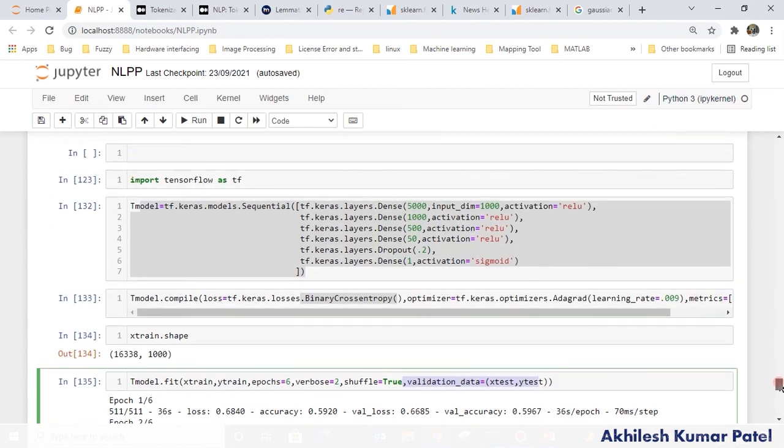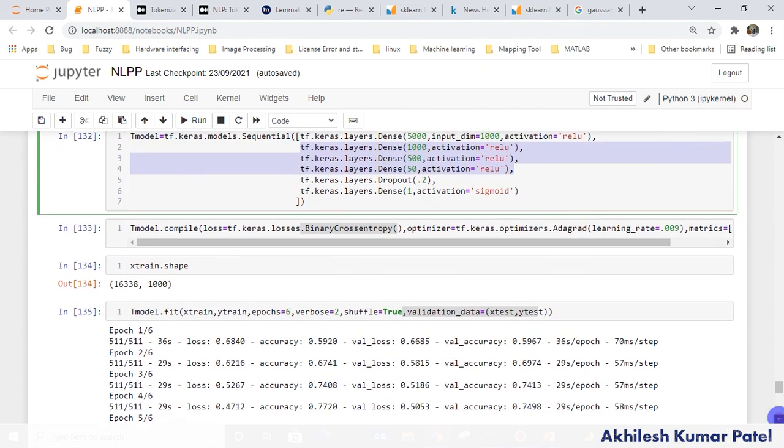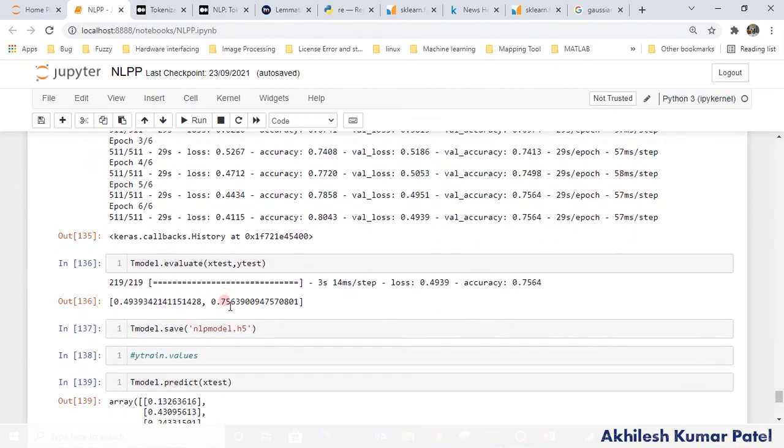In this case we have all positive features. We may not require all these 3 layers. What is a rectified linear unit? It's very simple. If a negative value is there, it is making it 0, otherwise it is passing the value. So always we have positive values in this case, right? Anyway, this is the way you can increase or decrease the layers also. Okay. So always remember, if you have two classes, you are going to use sigmoid, and your loss function will be binary cross entropy in this case. Okay, so still this is the accuracy, 75%.